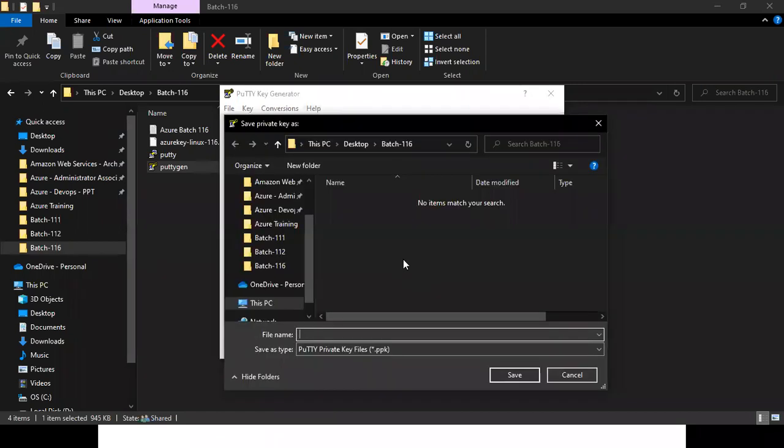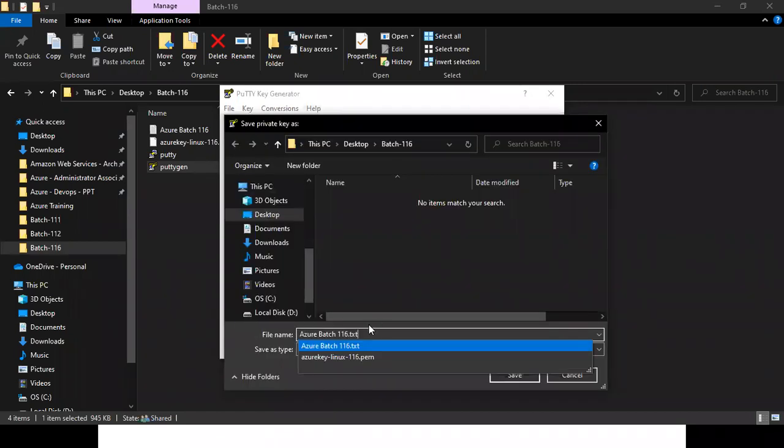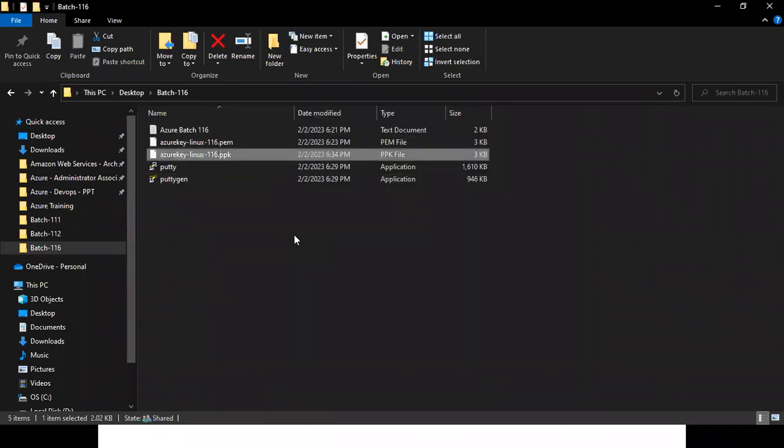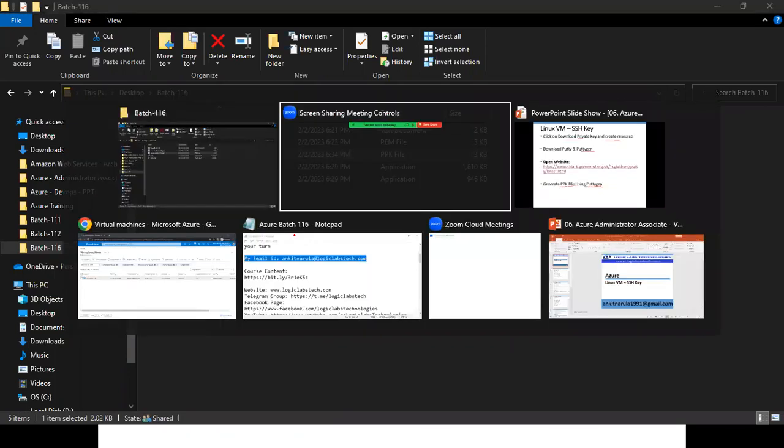Yes. Now give the name. I have given the same name as my PEM file. If you want to give something else, you can give some other name also. I'm giving the same name as the PEM file, so it is easy for me to recognize that for this PEM file, this is the PPK file. That is why I'm giving it. Save. Here I'm getting the PPK. So we have generated our PPK.